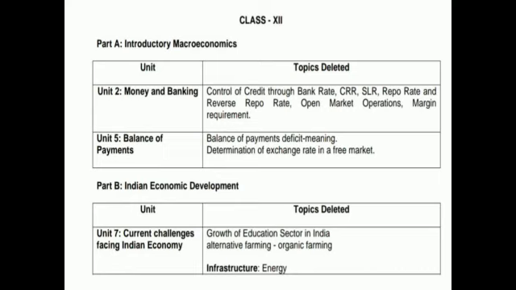Part B, Indian economic development, unit 7, current challenges facing the Indian economy, growth of the education sector in India, alternative farming, organic farming, infrastructure, energy. It has been deleted. Now your load is light.